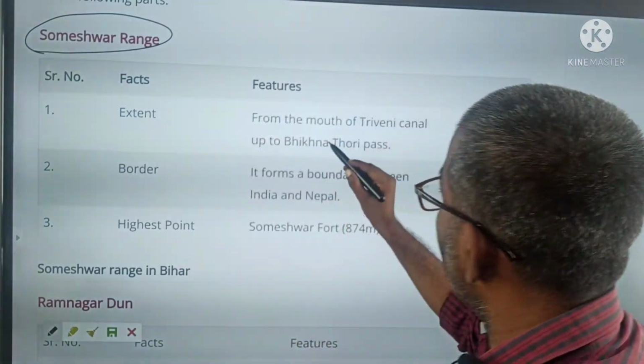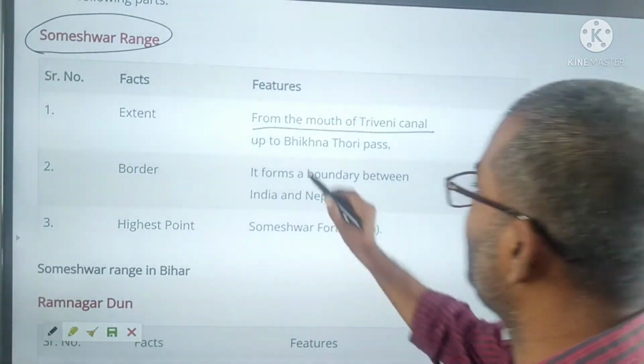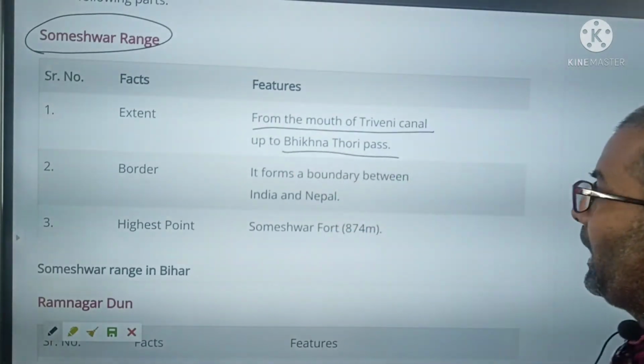First, the Someshwar range, extending from the mouth of Triveni Canal to Bhikna Thori Pass.